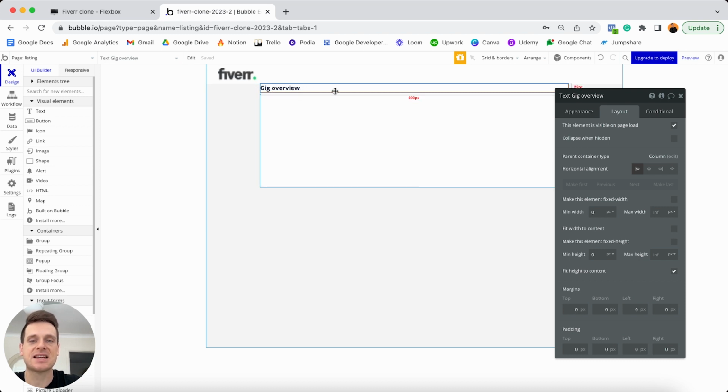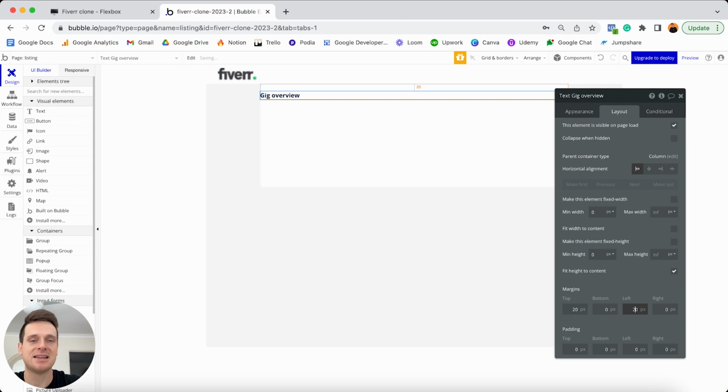Then finally, I'd just like to add some margins around this text element so that way it doesn't touch the borders of my white group. So I'm going to set the top margin to be 20, the left margin to be 20, and the right margin to also be 20.